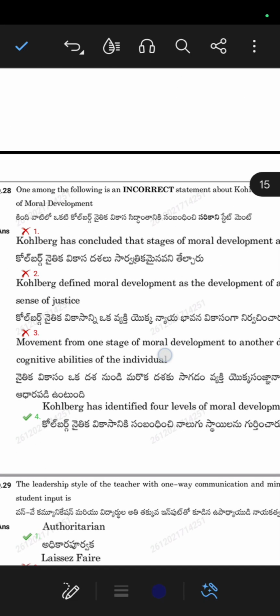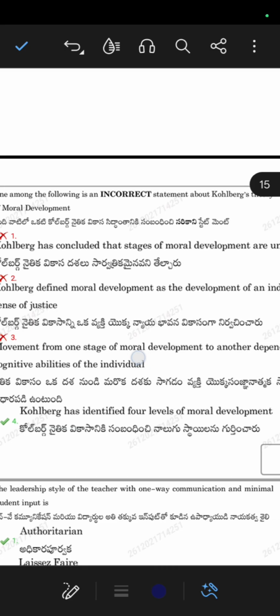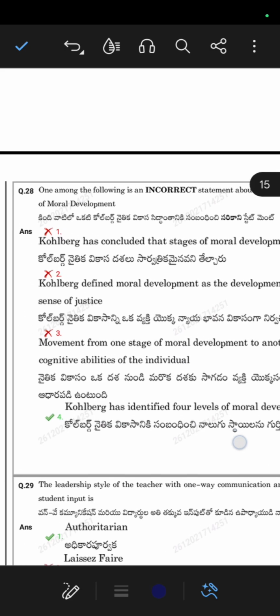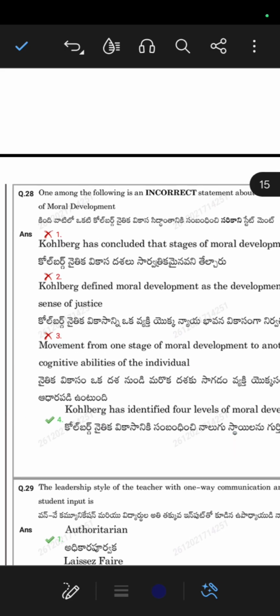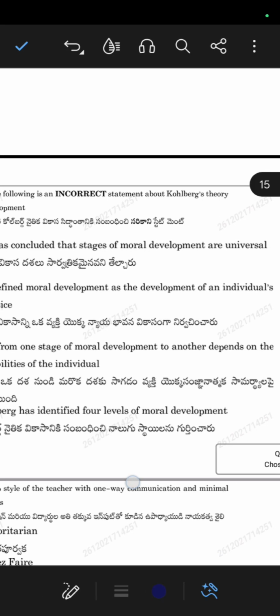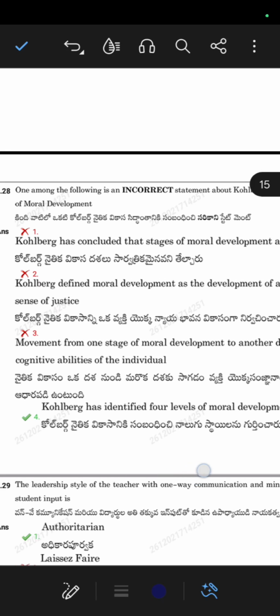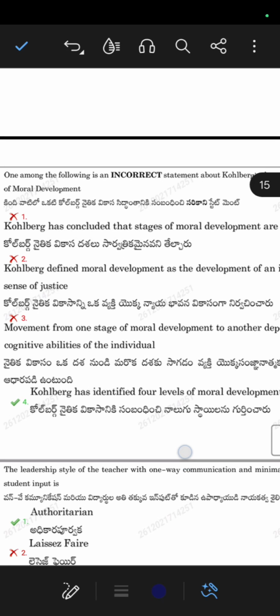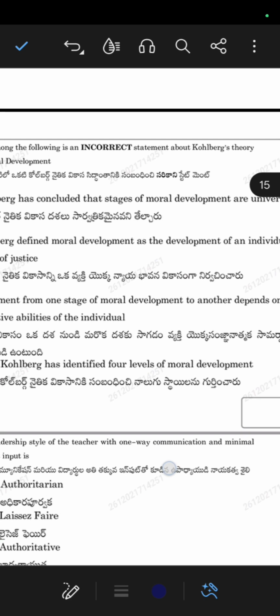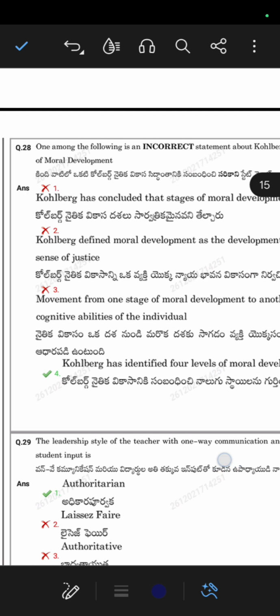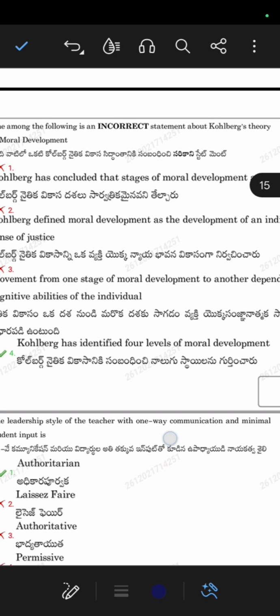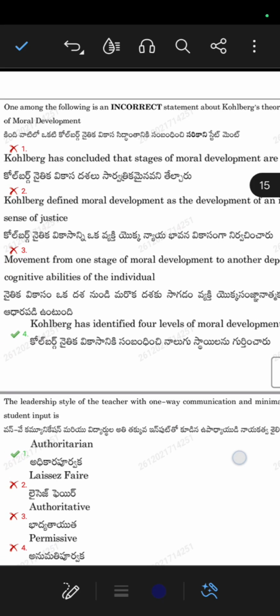One among the following is an incorrect statement about Kohlberg's theory of moral development. Kohlberg has said about moral development, and you have to find the incorrect statement. Kohlberg has concluded that stages of moral development are universal. No, this is the correct one. We have to find incorrect. Kohlberg defined moral development as the development of an individual sense of justice. This is also a correct option. We have to find the incorrect option.